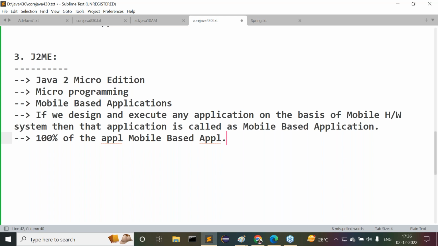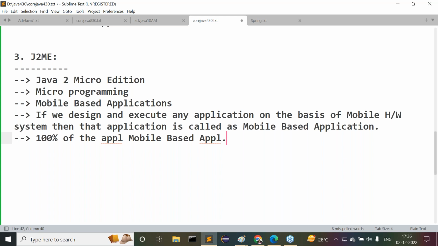Say for example, I want to pay my mobile bills. I have an Airtel connection, and every month I want to pay the bill. To pay the bills or to get some information about our mobile SIM account, we need to go for the My Airtel app. A separate application is available. We have to install that My Airtel app. Automatically, I'm able to get all details about my account, and then I'm able to pay the bills and everything.